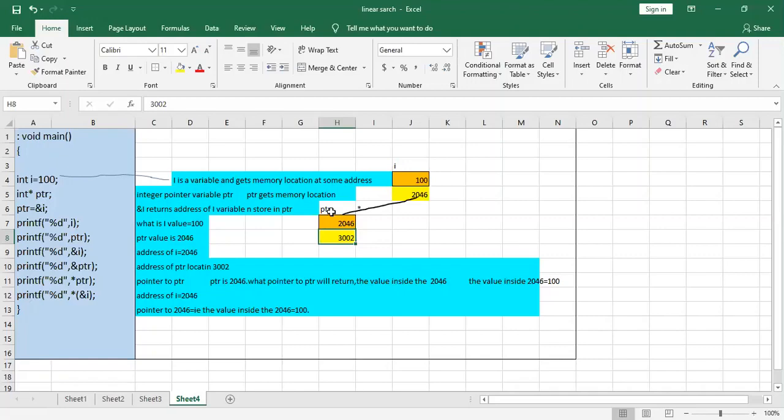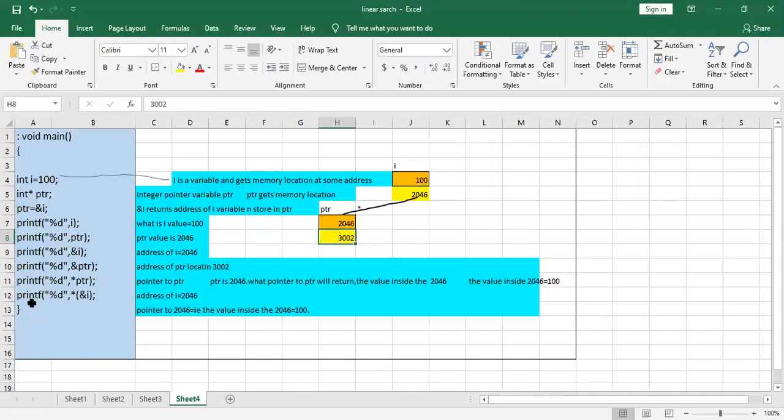Now, inside ptr, what is the value? 2046, and *ptr means the pointer to 2046. The value inside 2046 is 100. Then it will print 100.